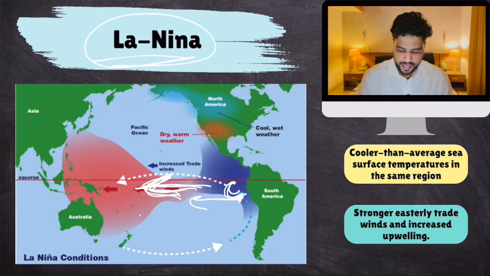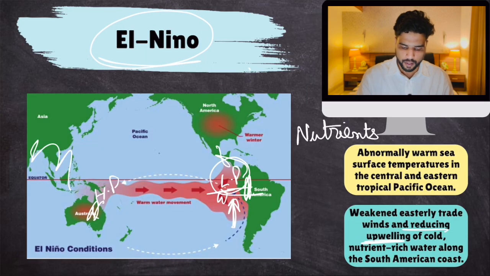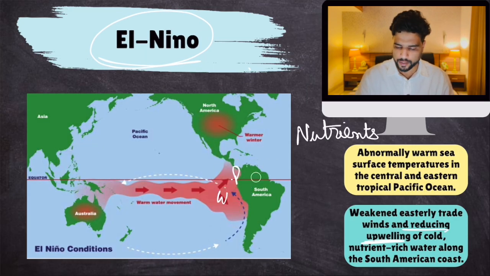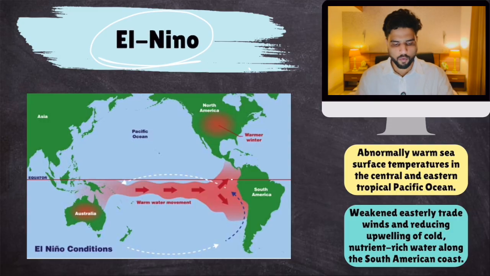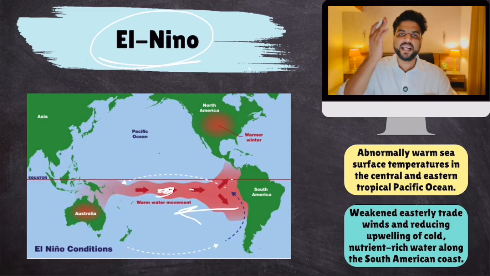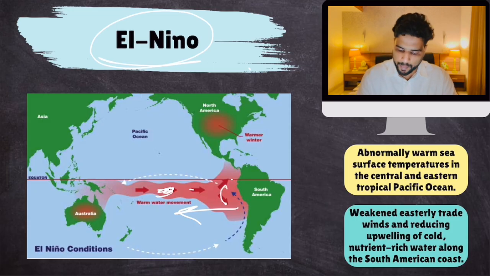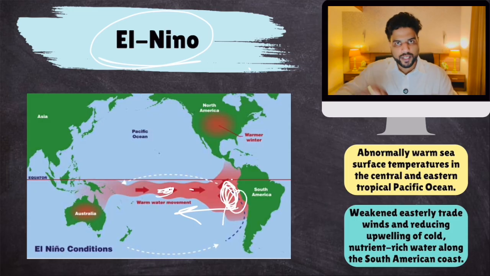Similarly, during El Nino, warm water appears. Because warm water appears, trade winds are weakened. There are no trade winds, so no water is being pushed in this direction. No upwelling is happening. Water keeps on becoming warm over here, so El Nino is further strengthened.